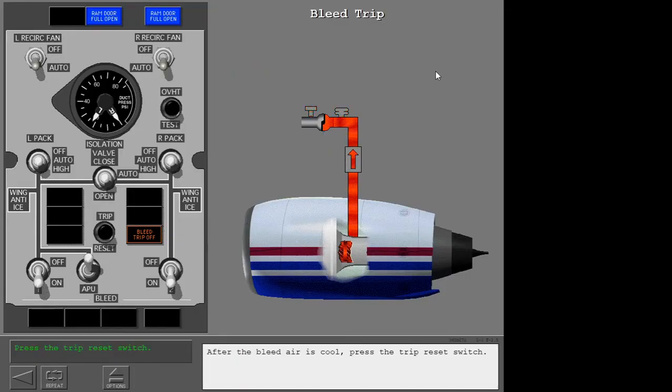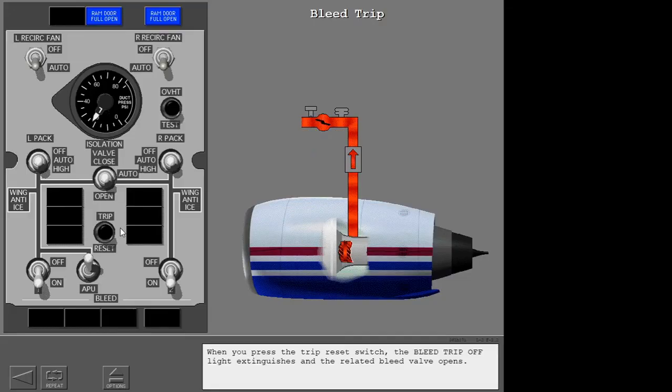After the bleed air is cool, press the trip reset switch. When you press the trip reset switch, the bleed trip-off light extinguishes and the related bleed valve opens.